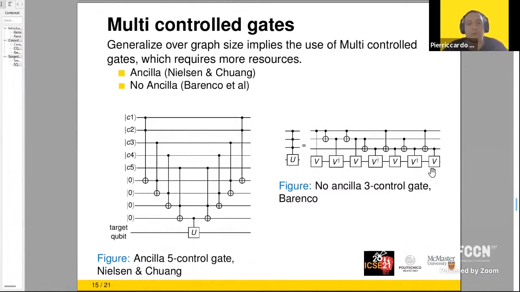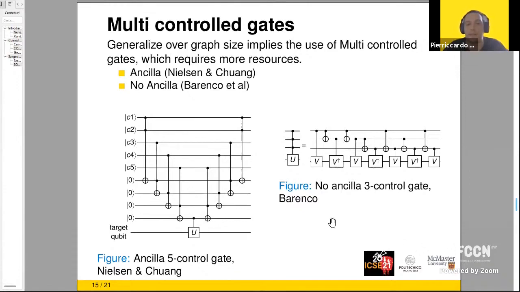Here we can see how to build multi-controlled gates with more than 2 controls. In Qiskit, we used the function MCT, and here we report 2 approaches found in literature, just to show how complex it is when we have to increase the number of nodes. Basically, we have 2 approaches. On the left, the one of Nielsen and Chuang that uses ancillary qubits. Here we use 4 ancillary qubits that are only used to construct a 5-controlled gate.